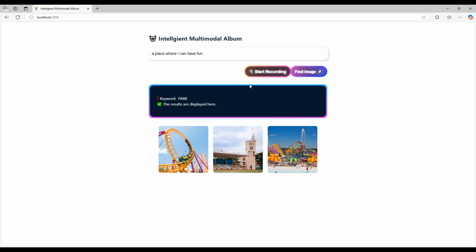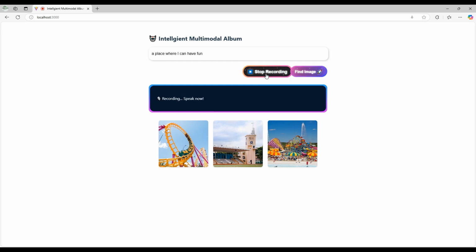Now I will test another method, which is to interact with the multimodal album using my own voice. Please help me find a place that I can work with. By recording that voice, this text is automatically recognized using the Azure speech-to-text APIs as well.